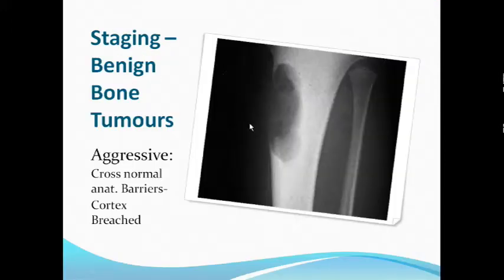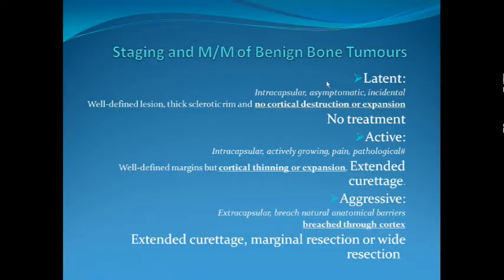Whereas the aggressive benign bone tumors cross natural barriers like the cortex here, and they spill over into the soft tissue or neighboring tissues, and so they almost always need some kind of surgical treatment. Treatment again is dependent on the staging of the bone tumors. Latent tumors are usually asymptomatic and an incidental finding because they don't cause cortical thinning, expansion or destruction of the cortex. So usually an observant treatment can be prescribed for these patients with latent benign bone tumors.